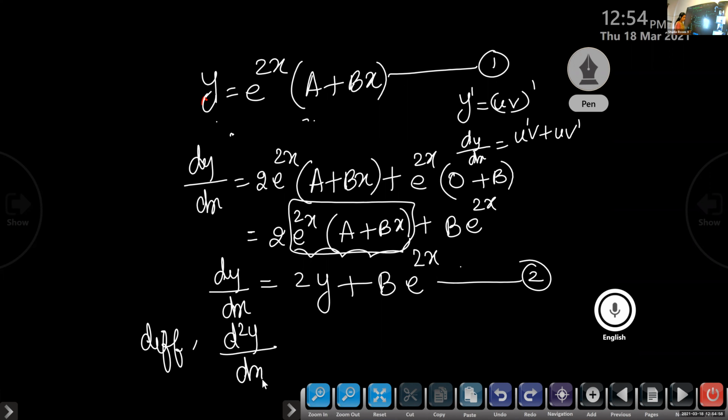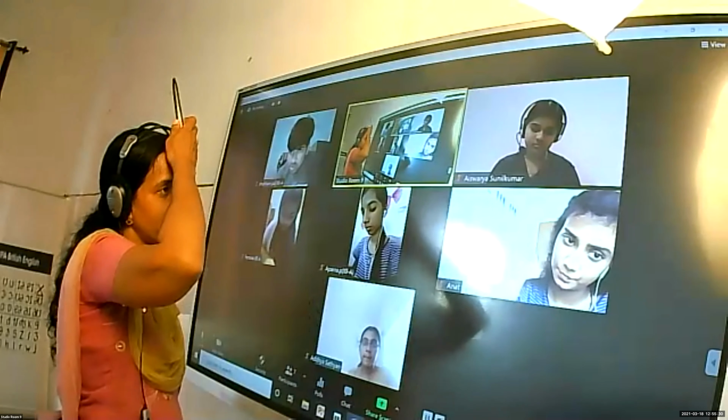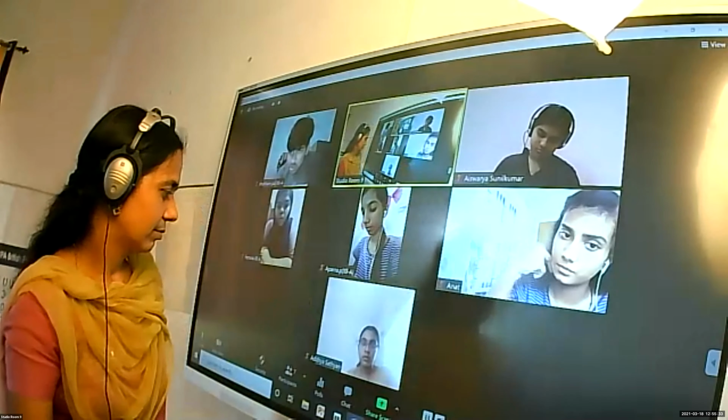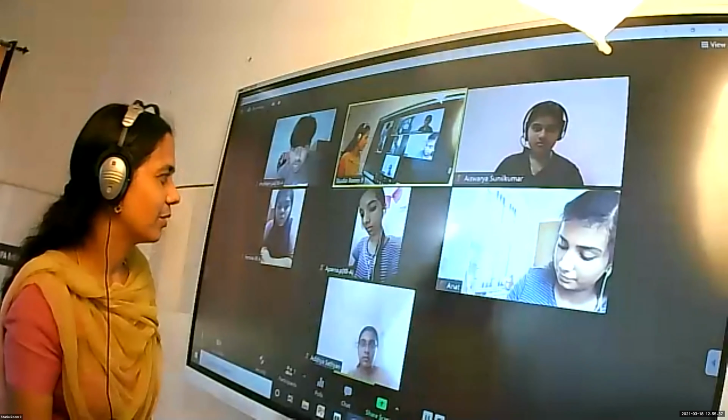d square y by dx square is equal to. Can you differentiate this? What is the derivative of y? The derivative of x is 1. Derivative of y is also 1, and we are finding the y term. Whenever we differentiate the y term, we get 1 into dy by dx. Yes, very good.